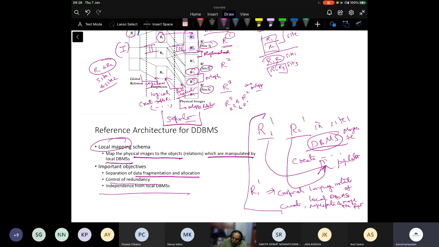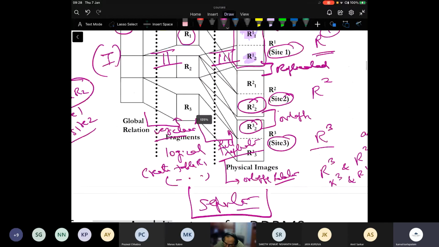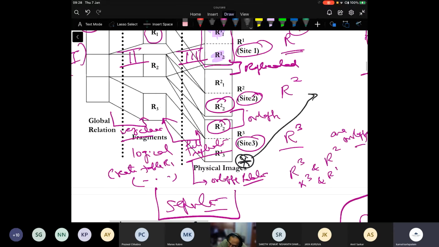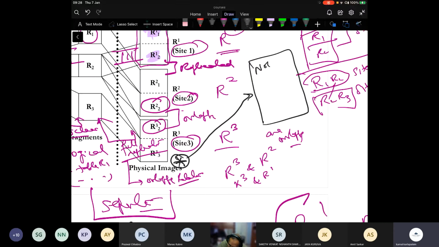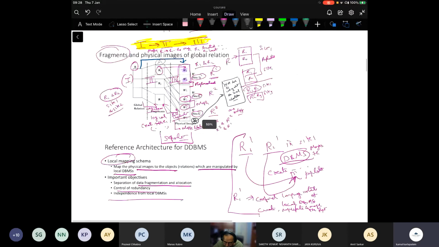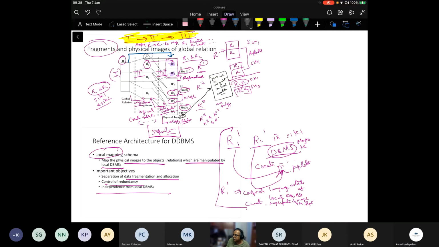And second is independence of local DBMSs. Even at this level, suppose I put a star here, I do not have to worry about the local databases, because they are still logical definitions. Any questions at this point of time?